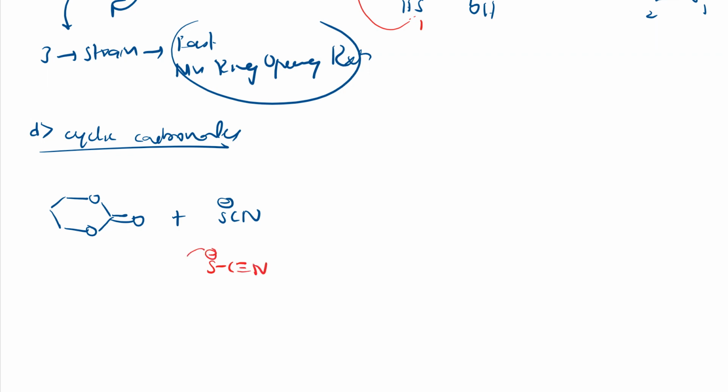So what happens here, like this it will attack, it takes the electron density on it, a simple reaction it is. So see here, this bond is broken, so I'll get here S-C triple bond N like this, right? And here other things remain as they are, COO O minus, right?